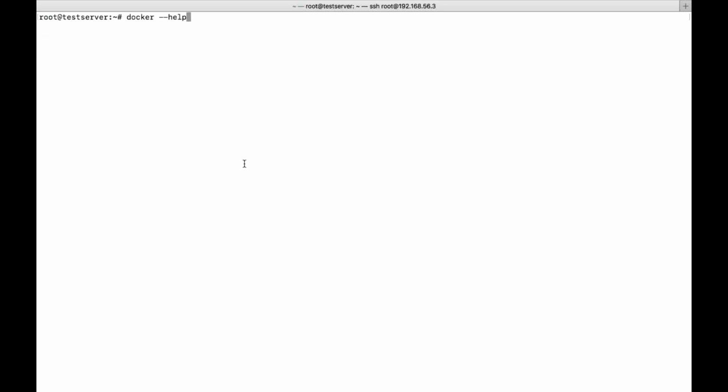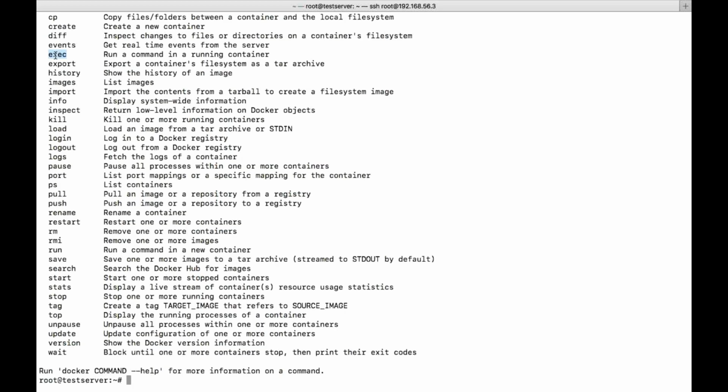Okay, now let's see the next option. Events we have done, execute we have seen, export. In the sense, let us say I want to have the entire data which is present in the container in a file. Whatever the data is present in the container, I want to save it in a file. So this is what they are trying to say. Export a container's file system as a tar archive. Tar archive in the sense zip format, tar zip format. So then we use export.